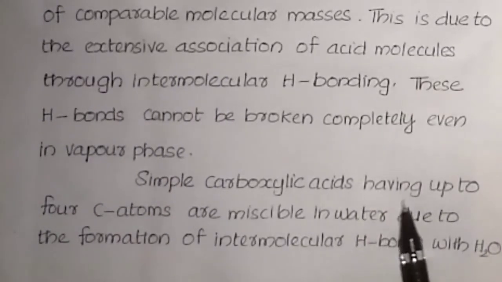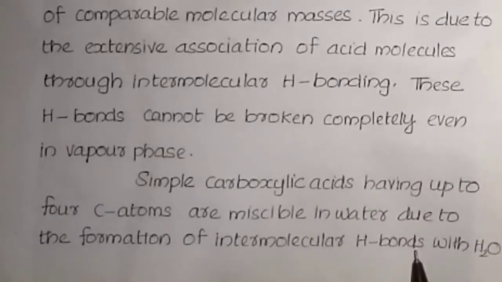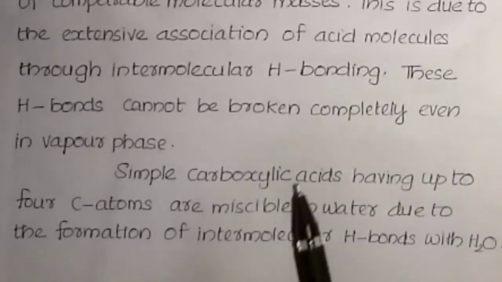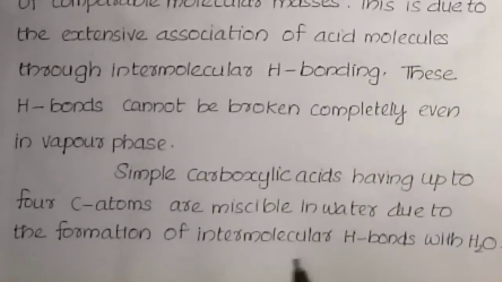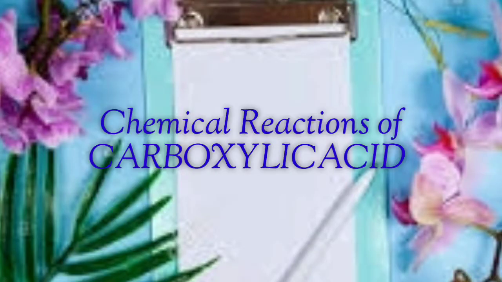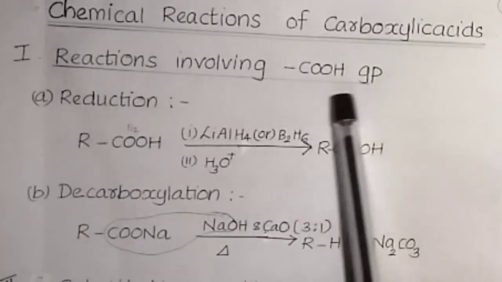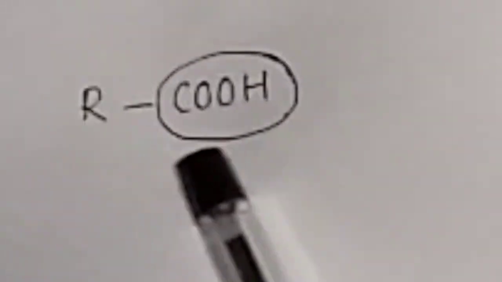Solubility in water. Simple carboxylic acids having up to 4 carbon atoms are soluble in water due to the formation of intermolecular hydrogen bonds with water. Lower members are soluble in water due to the formation of hydrogen bonds with water. Chemical reactions of carboxylic acids. First, the reactions involving the COOH group. Carboxylic acids are RCOOH.